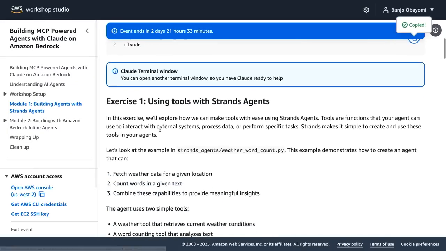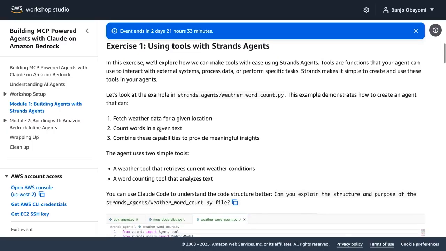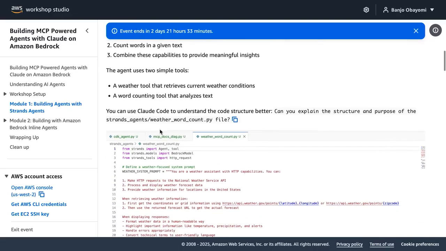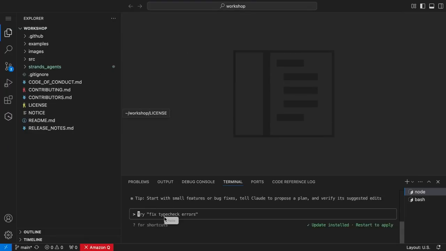All right. So the first exercise of the workshop, we're actually going to use a weather word count agent. Every AI thing has to start with weather first, but we added two tools to this one. One that can actually get the weather, and then one that counts how many words are in the response, just to show how easy it is to use different tools using Strands. And we're actually going to use Claude Code to explain how this code works before I dive into it. So I'm going to open this up, paste: can you explain the structure of the Strands agent weather word count file?